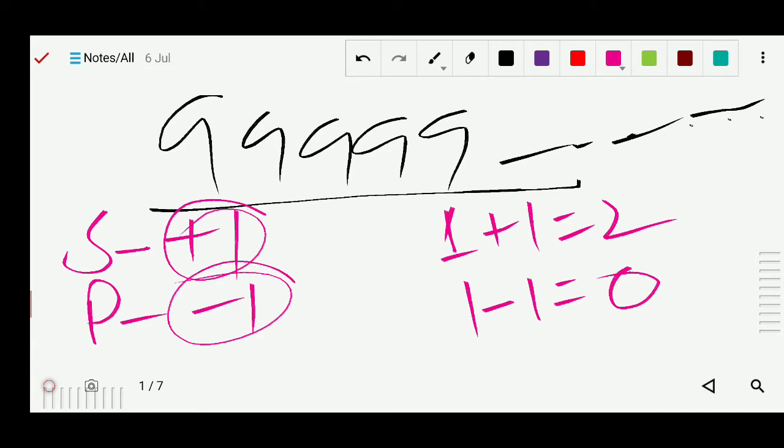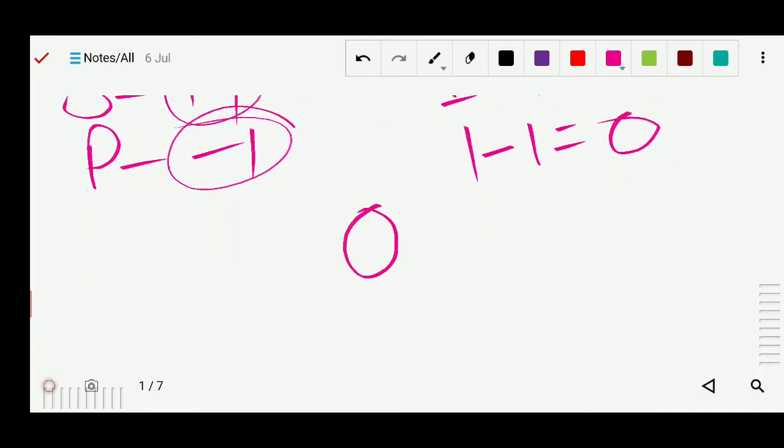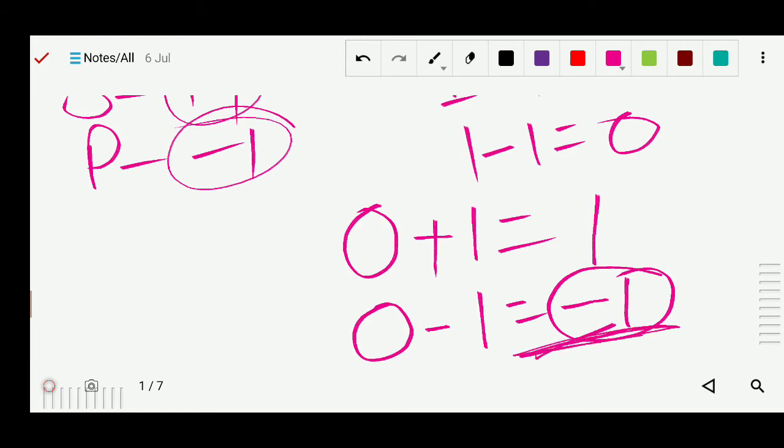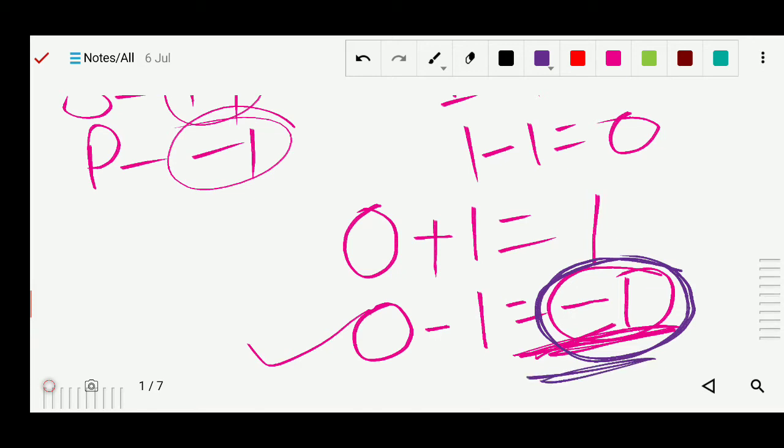But if I ask what is the successor of 0, you will do 0 plus 1, that is 1. But what is the predecessor of 0? 0 minus 1, its answer will be minus 1. Is this minus 1 a whole number? No. Your answer is no. This minus 1 is not a whole number. So what we have to remember is that the whole number 0 does not have any predecessor in whole numbers. The predecessor of 0 is not a whole number. That's the point you have to remember.